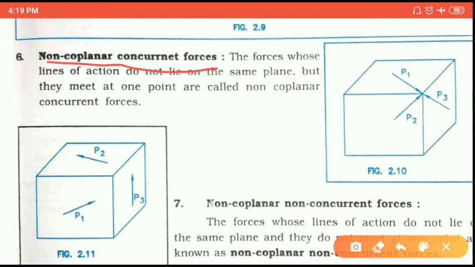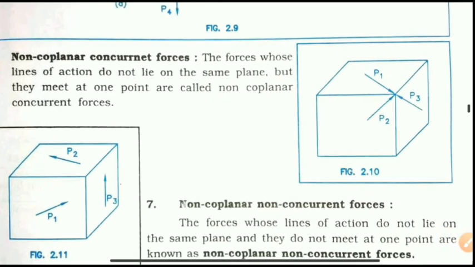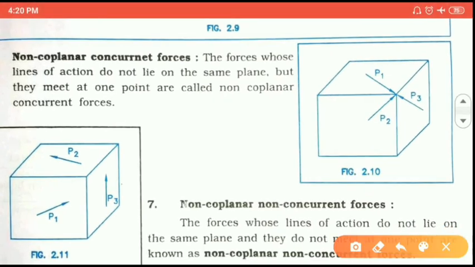Non-coplanar concurrent forces means that the forces meet at one point, or we can say pass through the same point, but are lying on different planes. Okay, as shown in the figure, these types of forces are called non-coplanar concurrent forces. Here you can see the cube: from each side of the cube, one force comes. So there are three different forces in different planes, but applied on the same one point.